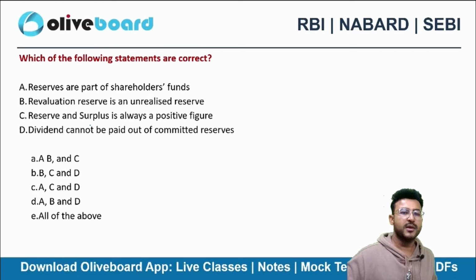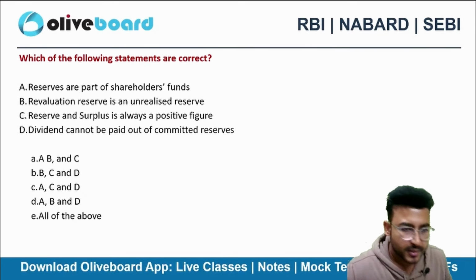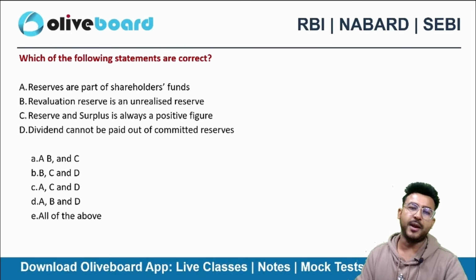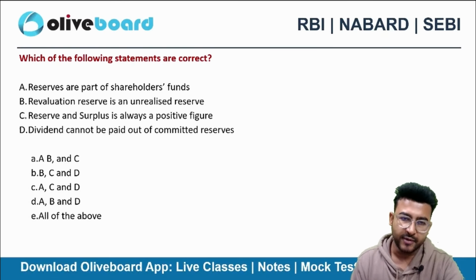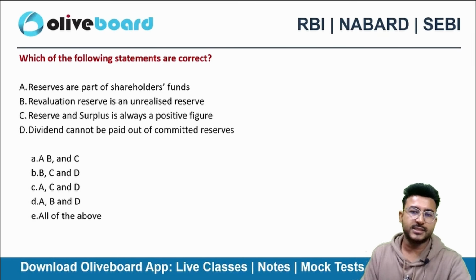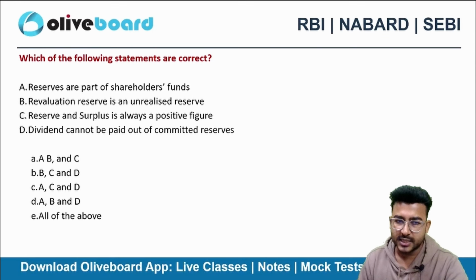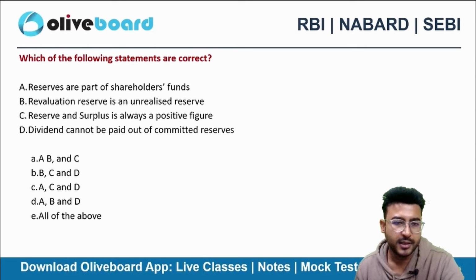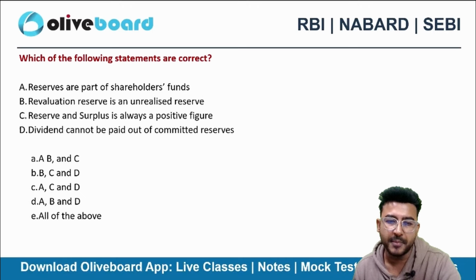Next question. Which of the following statements are correct? First statement, reserves are part of shareholders fund. Revaluation reserve is an unrealized reserve. Third statement, reserves and surplus is always a positive figure. Fourth statement, dividend cannot be paid out of committed reserves.